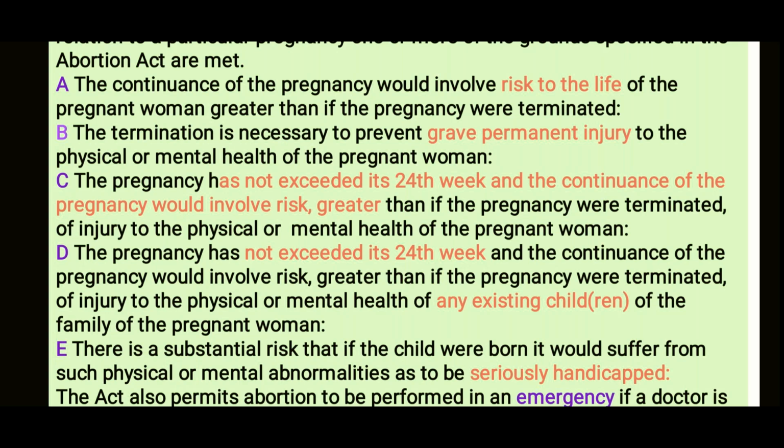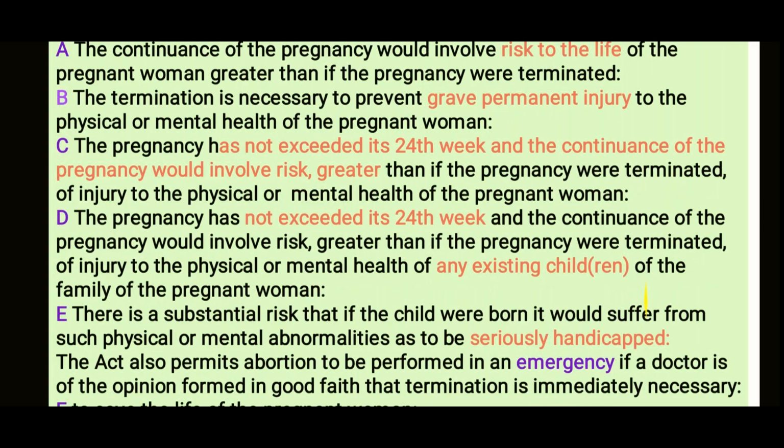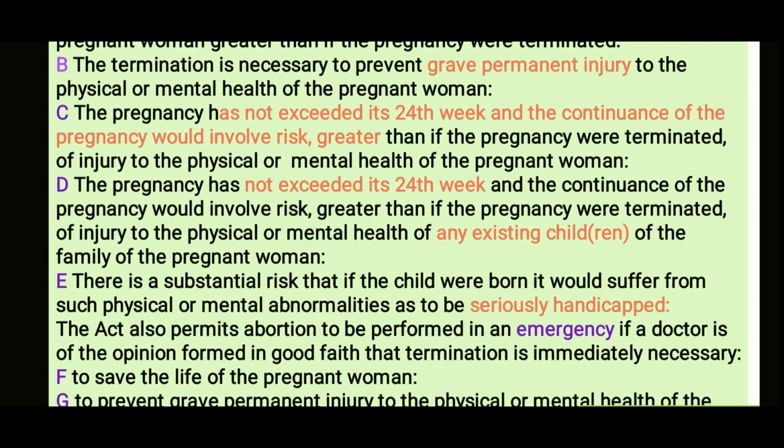But remember, most of the times it is either C, or they may give you again a child which has got severe anomalies, and a child, if born, will be severely handicapped. And in these cases, you may go for abortion at any point of gestation under clause E. Okay.